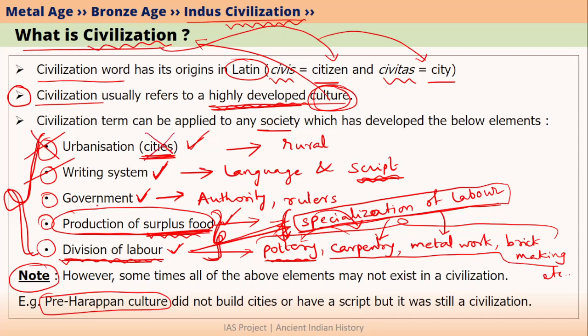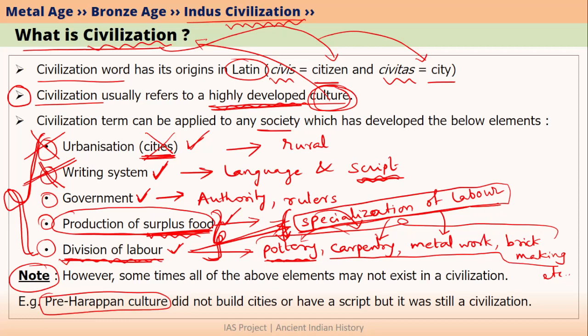Moreover, we also know that the writing system in Indus civilization mainly developed in the mature Harappan phase. That is why during the pre-Harappan phase, the writing system or script was not developed. Even then, we call the entire Harappan culture Harappan civilization. So when we call the entire Harappan culture Harappan civilization, it will also include the pre-Harappan phase as well as the later Harappan phase.